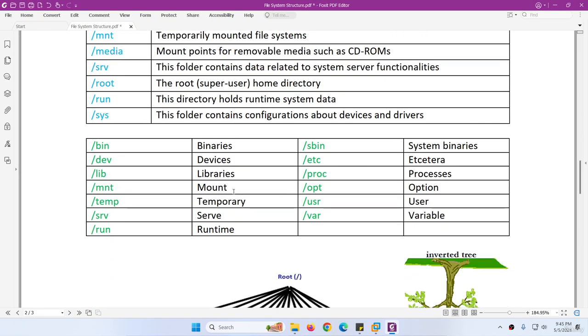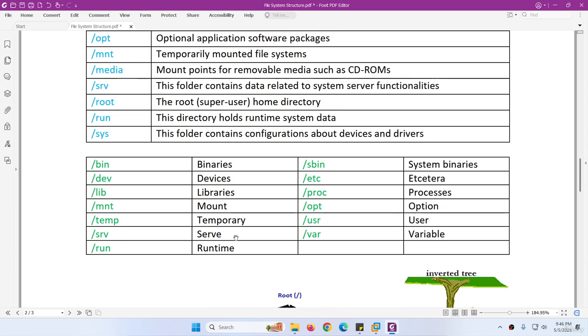Before that: bin means binaries, sbin means system binaries, dev means devices, etc is configuration, lib means libraries, proc means processes, tmp means temporary, mnt means mount, opt means optional, srv means serve, var means variable, usr means user, and run means runtime.